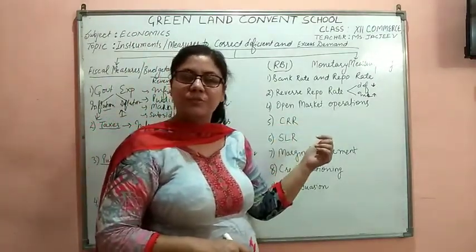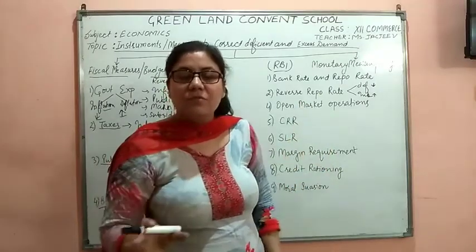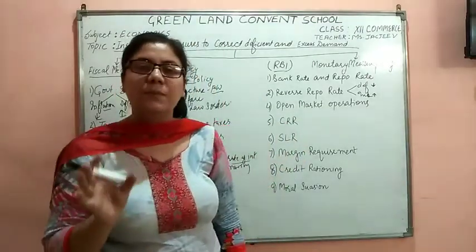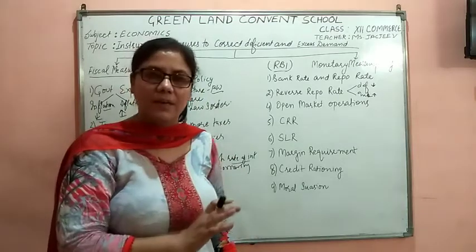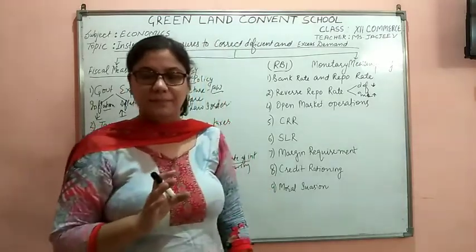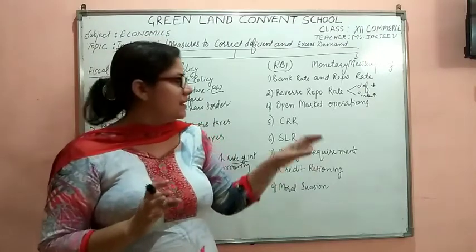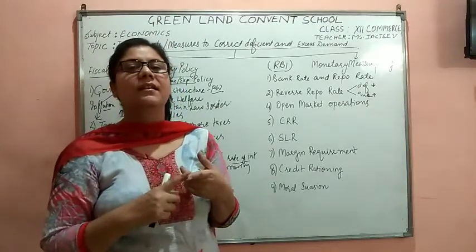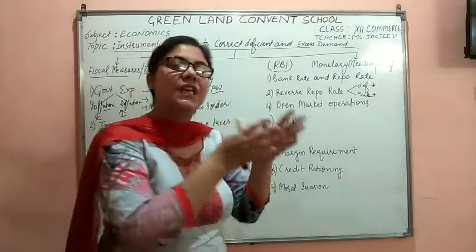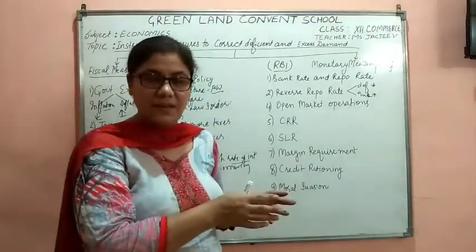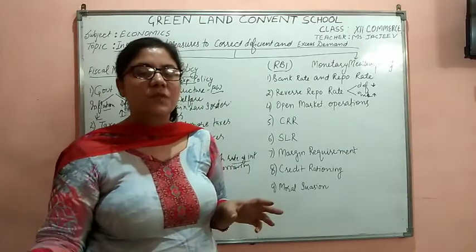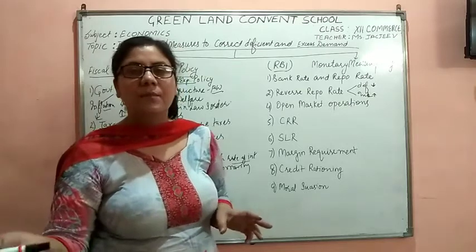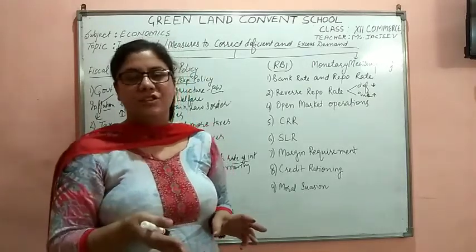CRR is the cash reserve ratio. That is the amount kept with the RBI by the commercial banks. It is a particular percentage of amount to be kept with the RBI by the commercial banks. If the CRR is increased, what will happen? The commercial banks have to keep more amount with the RBI and less amount is left to be given in the form of loans. So what situation will be tackled?